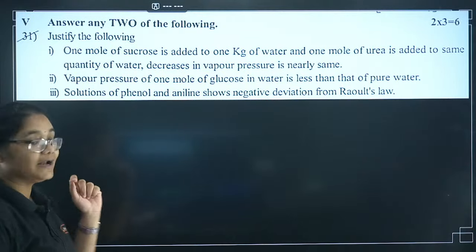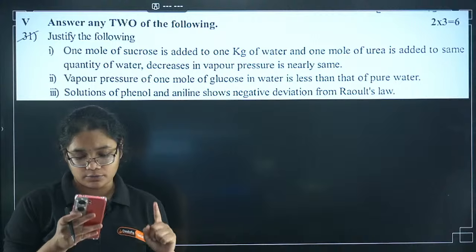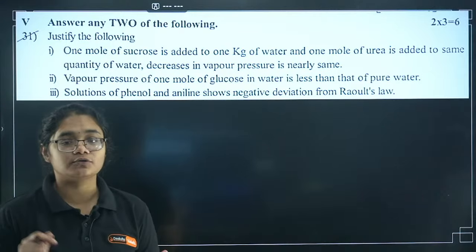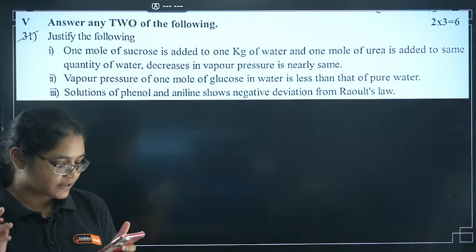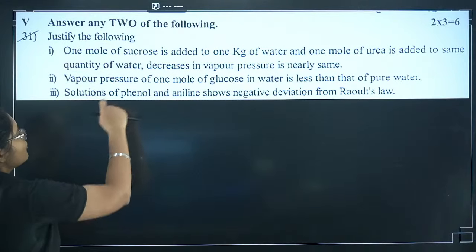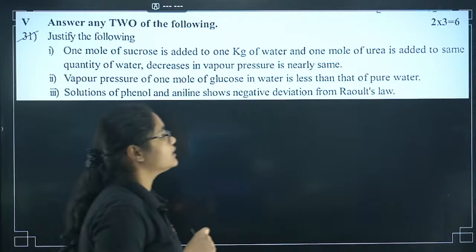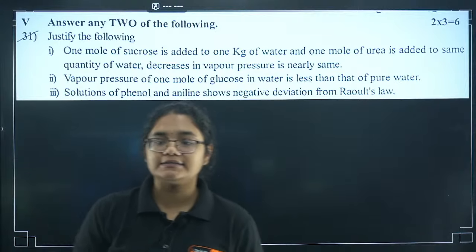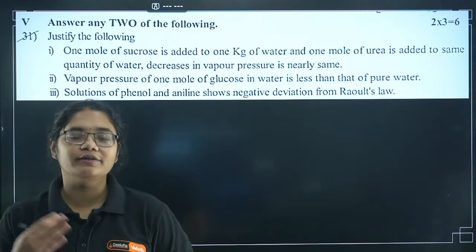First of all, let me tell you, the physical chemistry 3-marker questions are not that easy. Last year, if I look at the sample papers and the midterm papers, they were slightly on the difficult side. Here, 1 mole of sucrose is added to 1 kg of water, and 1 mole of urea is added to the same amount of water. The decrease in vapor pressure is nearly the same. How will you explain this?